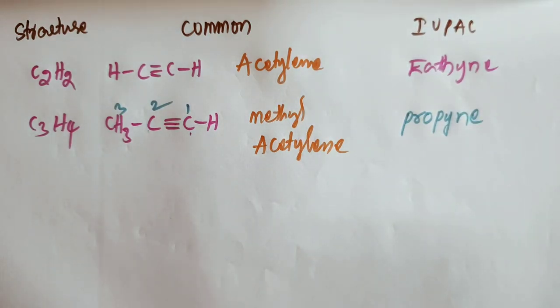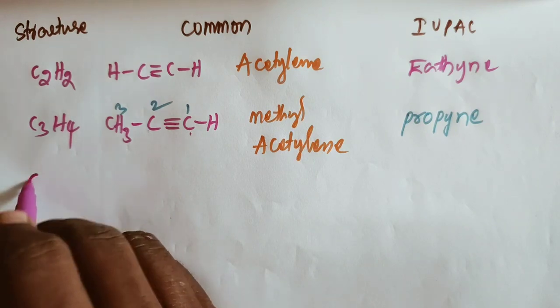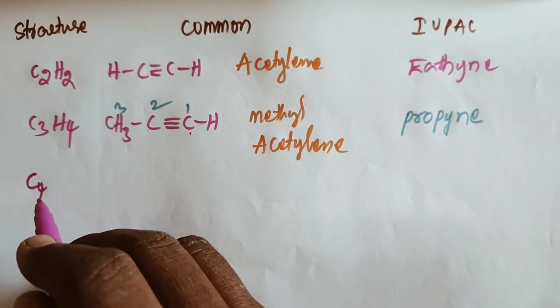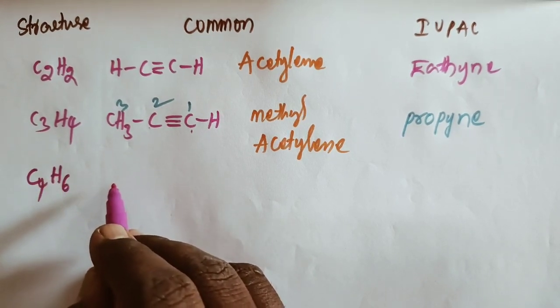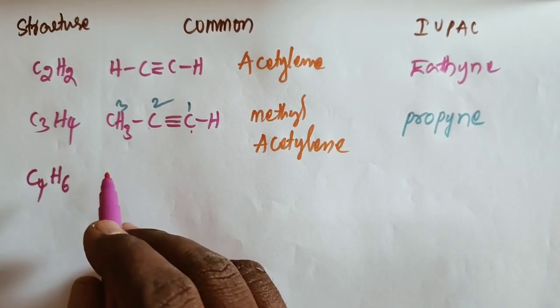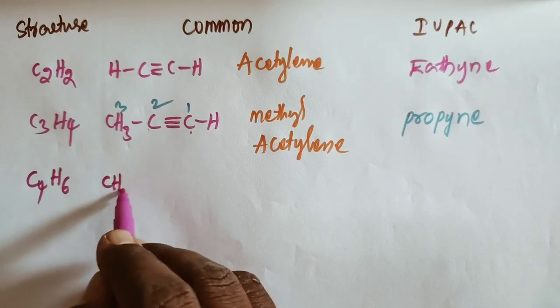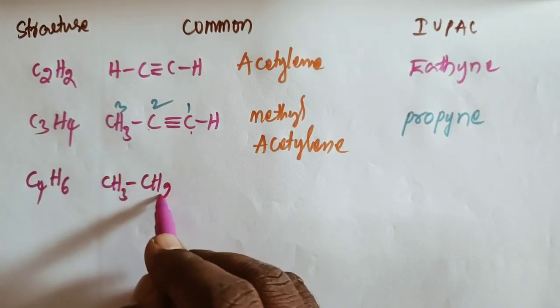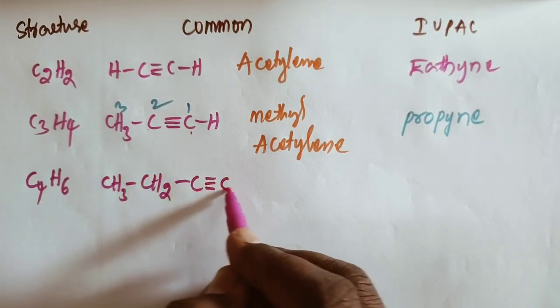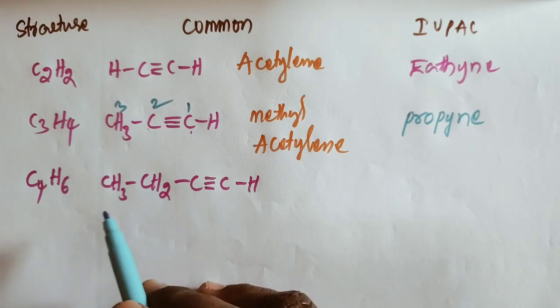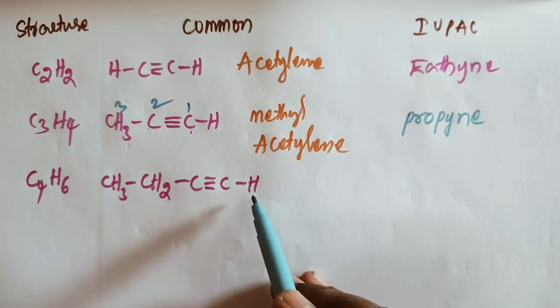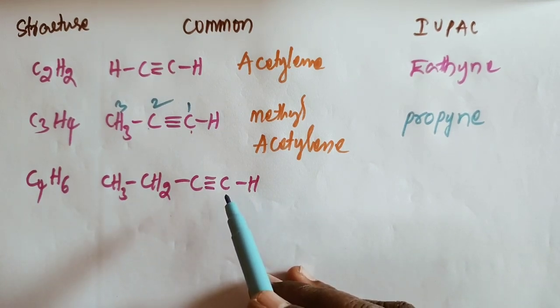And after that, next you take the C4 carbon, C4H6. Okay, C4H6, and the structure of this compound is CH3 CH2 C triple bond CH. How many number of carbons? Totally 1, 2, 3, 4 carbons, and how many number of hydrogens? 6. 3 plus 2, 5, 5 plus 1, 6. It is completed, 6 hydrogens.